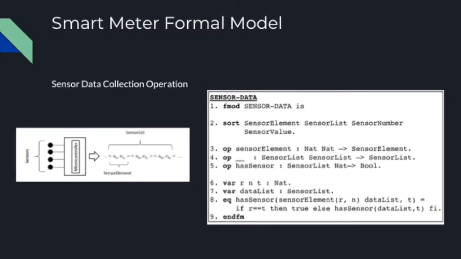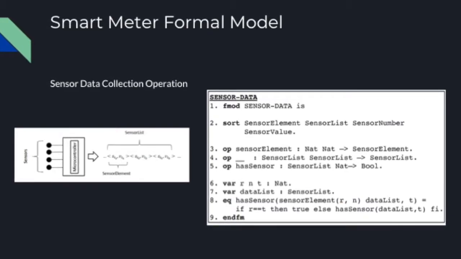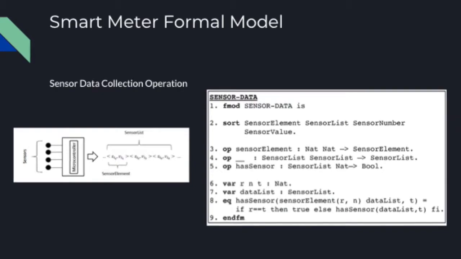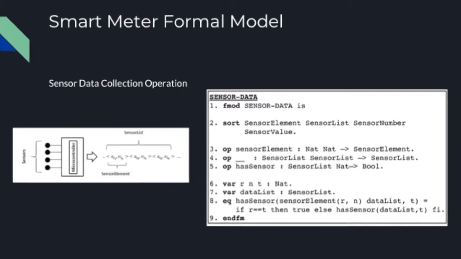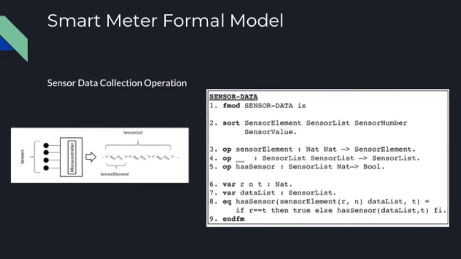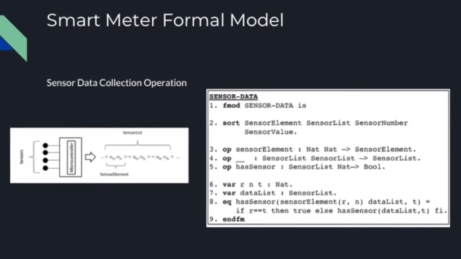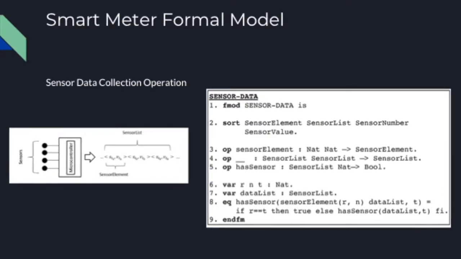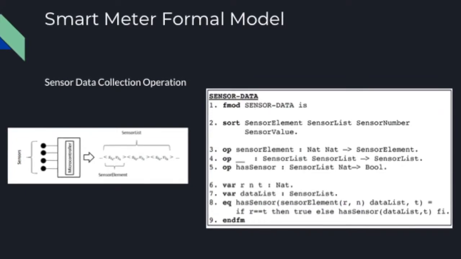On line 5, we have the function has sensor defined, which is the base case of the recursive function in line 8, has sensor, which in essence just says whether a sensor has valid data on it. And then the data list is the actual variable that holds the data for that sensor list.